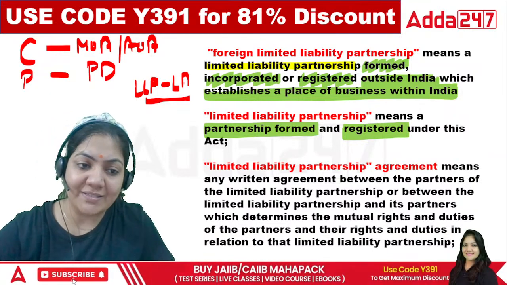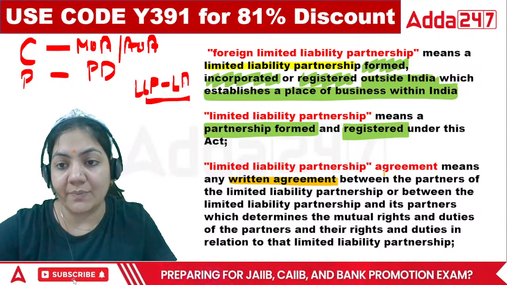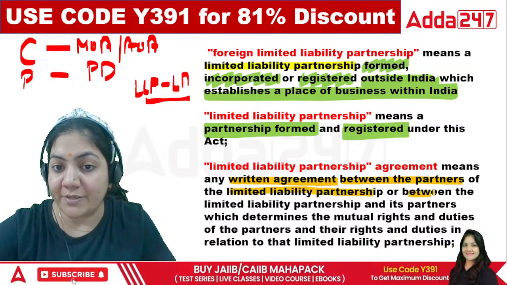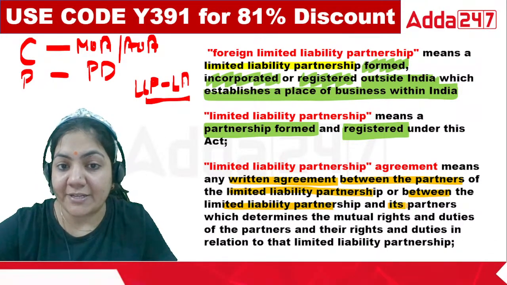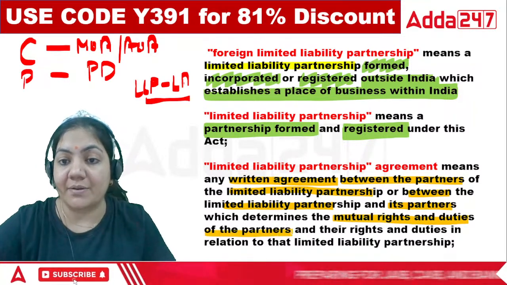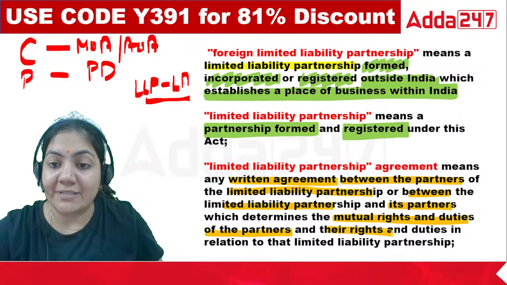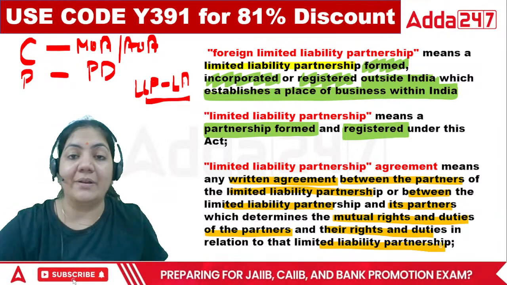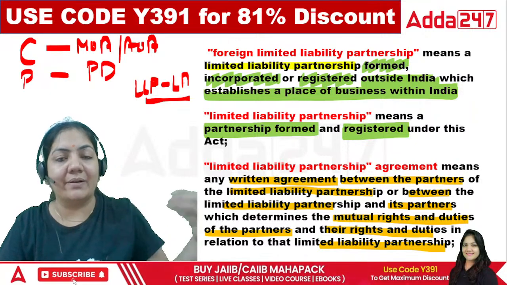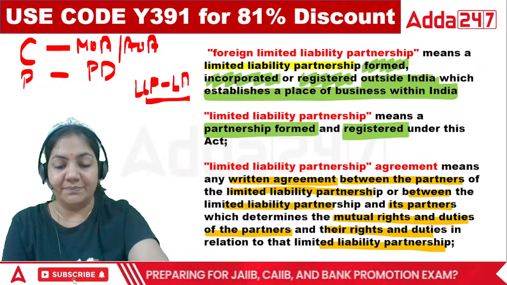LLP agreement is any written agreement between the partners of the LLP or between the LLP and its partners which determines the mutual rights and duties of the partners and their rights and duties in relation to the LLP. That's it.